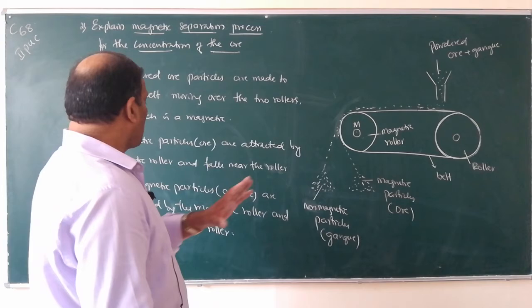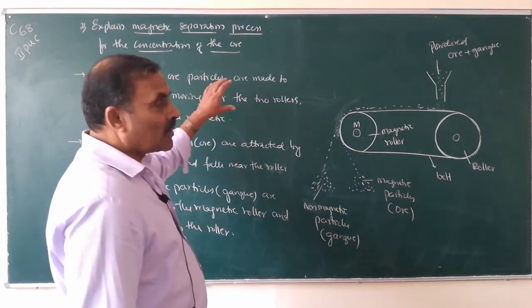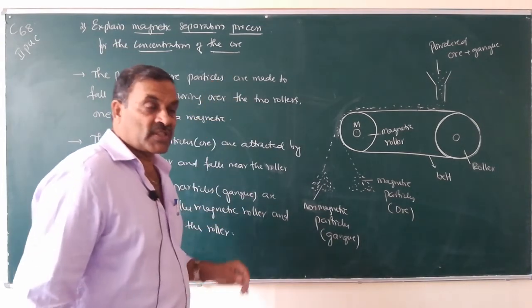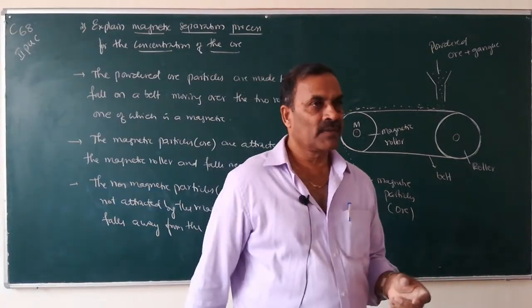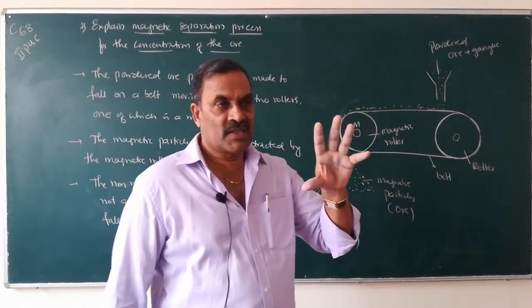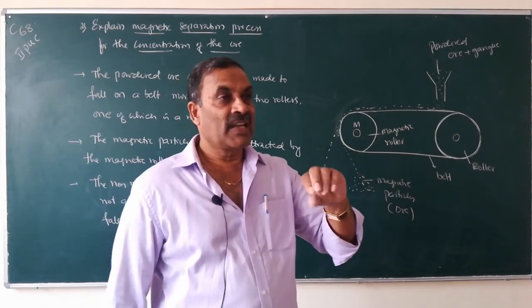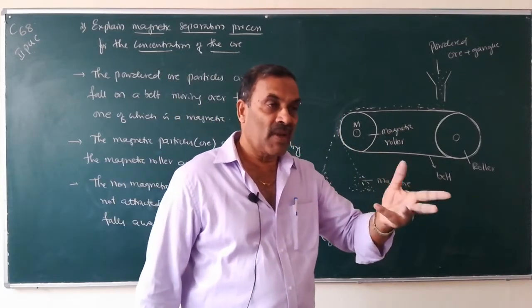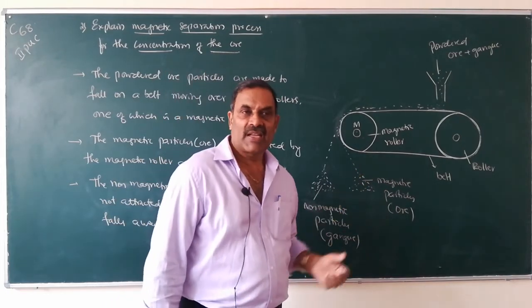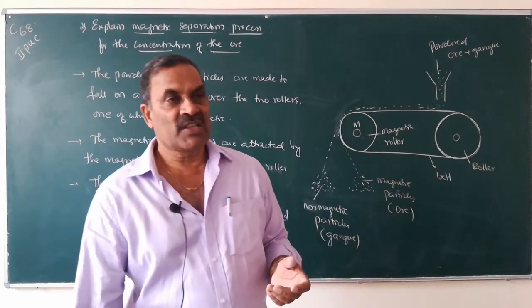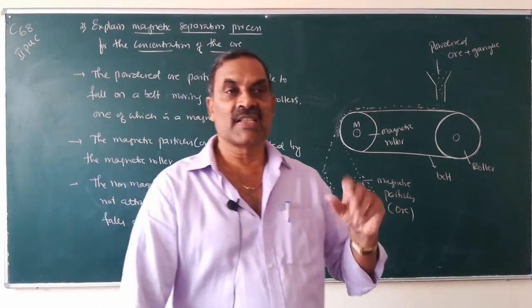So, you have to remember what type of ores can be separated by magnetic separation. What is the answer for this one? If the ore particles contain magnetic and non-magnetic impurities, the magnetic separation process is used for concentration.